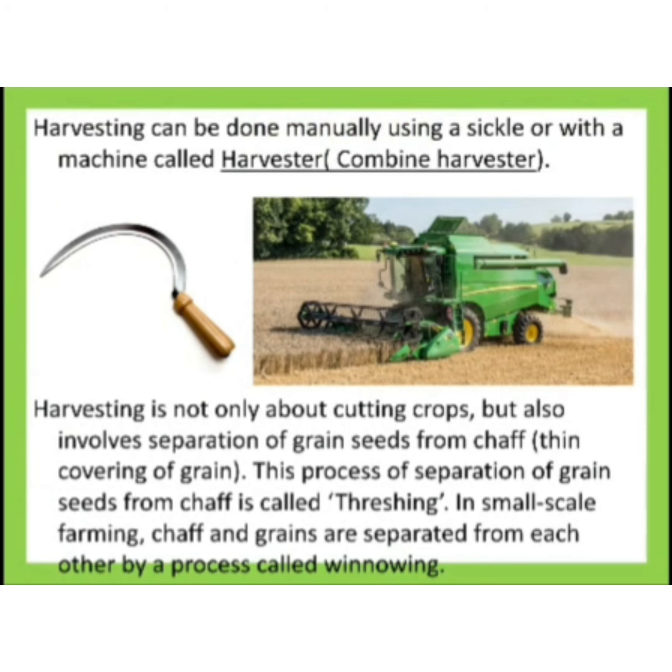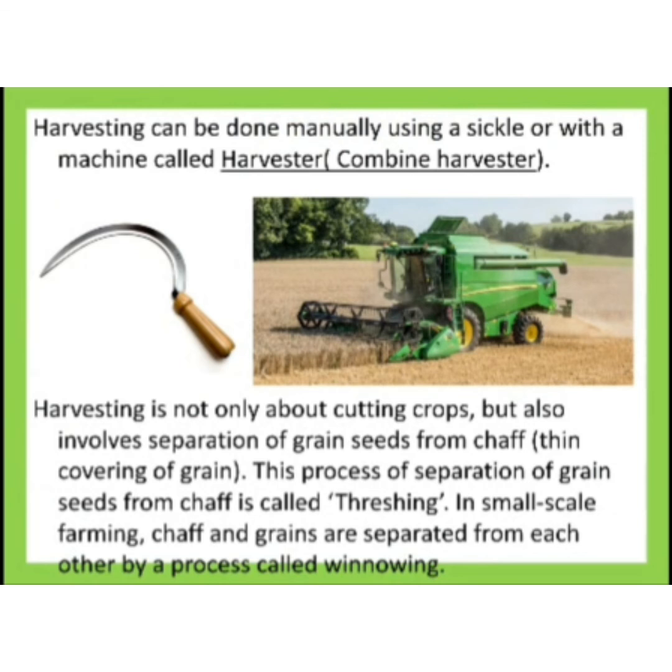This process of separation of grain seeds from chaff is called threshing. Small scale farmers usually use winnowing as a process for threshing. What is winnowing? Winnowing can be linked with the word wind. Winnowing means the process of separation of grains from chaff with the help of wind.